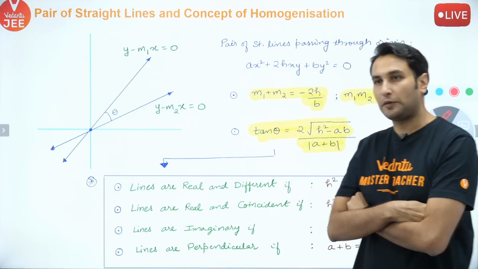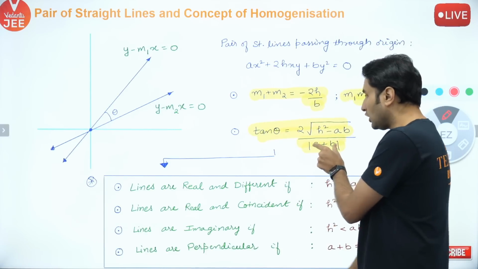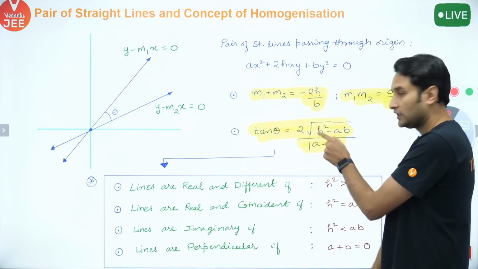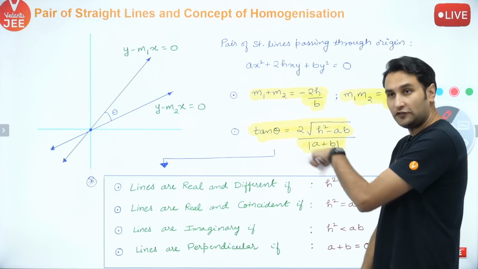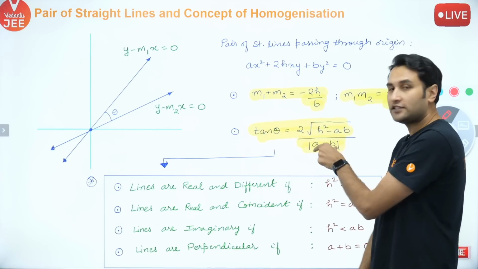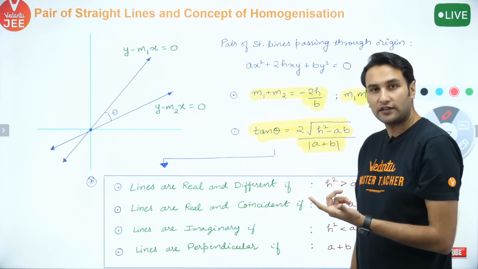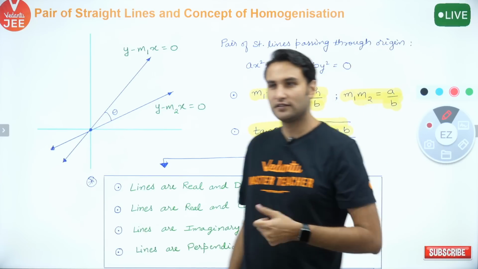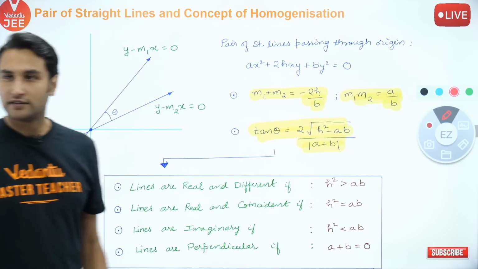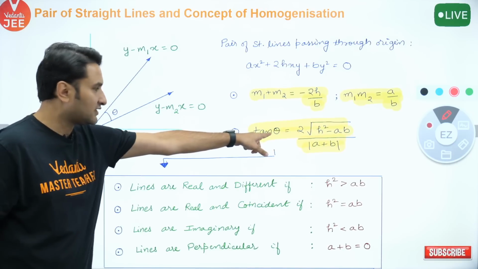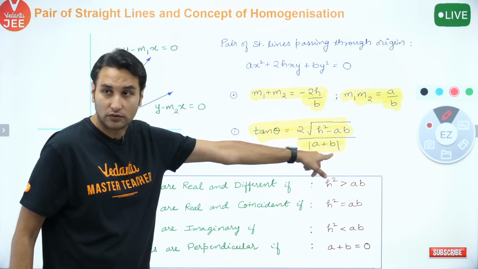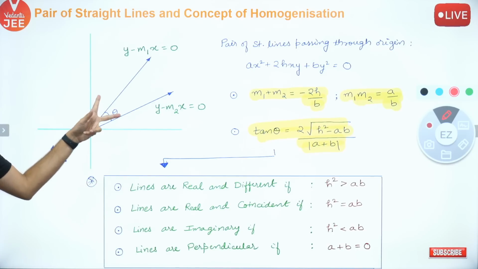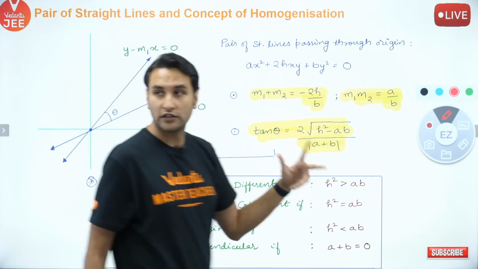रोशन को समझ में नहीं आया परपेंडिकुलर. बेटा बहुत इजी है. If denominator is 0, then tan theta कितना हो जाएगा? If denominator is 0, then this entire thing will become what? Infinity. Tan theta is equal to infinity. Theta क्या होता है? 90 degree. Tan 90 degree कितना होता है? Infinity, right? Yes. ठीक है, गॉट इट है ना? So that's why theta is 90 degree if denominator is 0. So if a plus b is 0, then theta is 90 degree. If theta is 90 degree, the lines are perpendicular. गॉट इट? चलो आगे बढ़ते हैं.